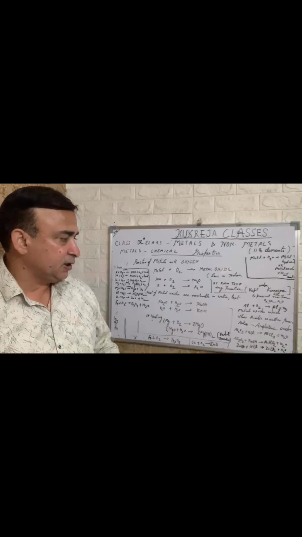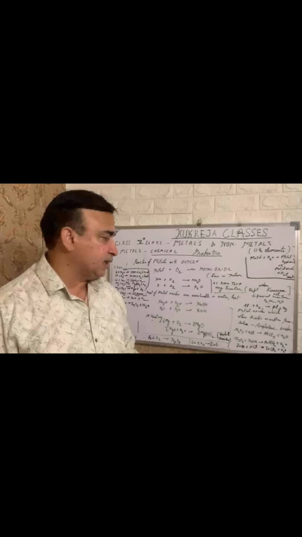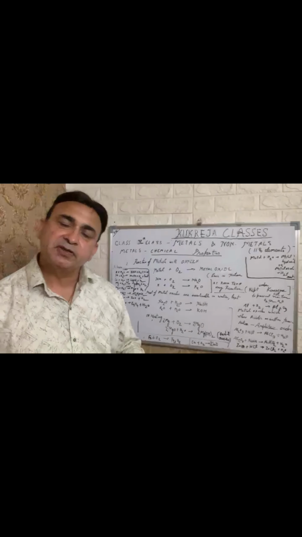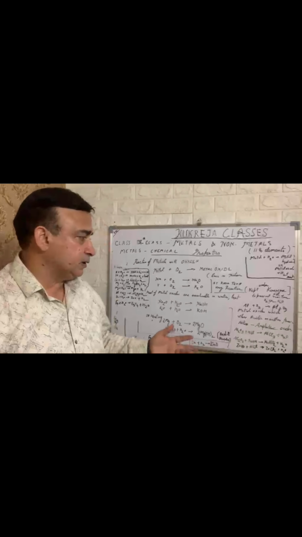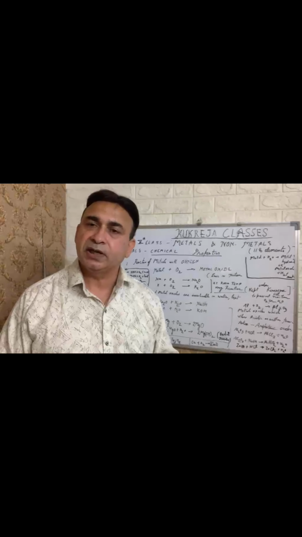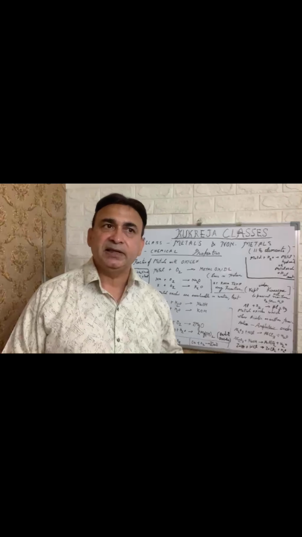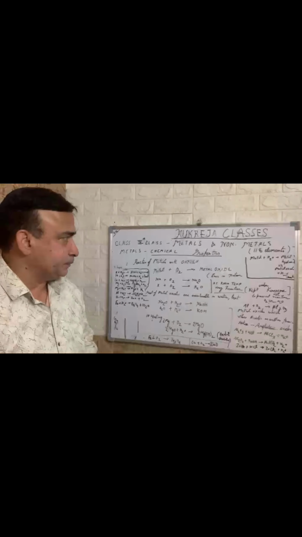Similarly, zinc oxide reacts with hydrochloric acid to produce zinc chloride, and zinc oxide reacts with sodium hydroxide to produce sodium zincate. This way, aluminium oxide and zinc oxide are amphoteric oxides because they show acidic as well as basic character in reactions.